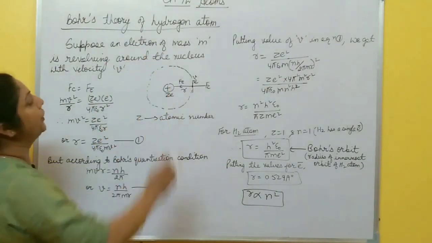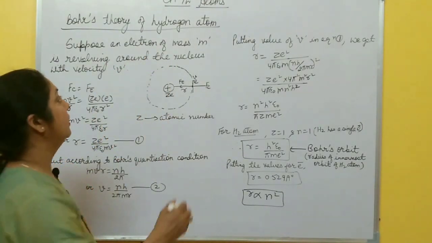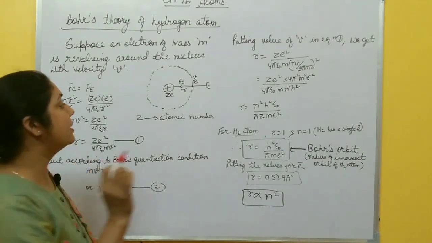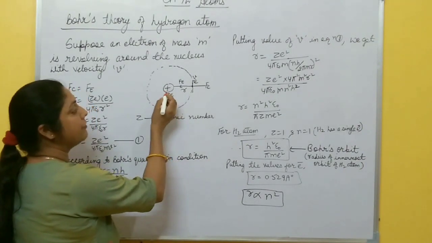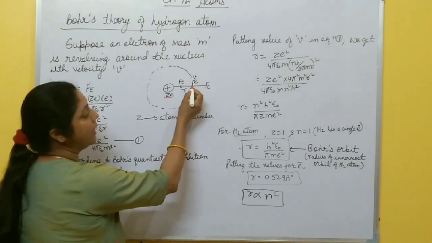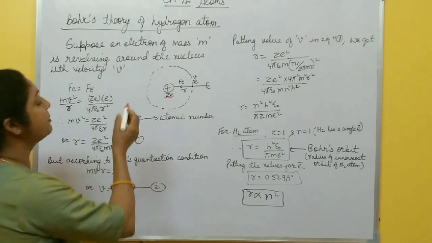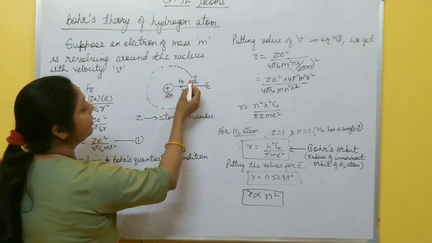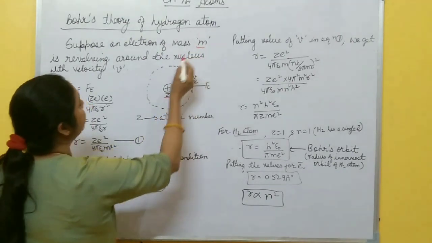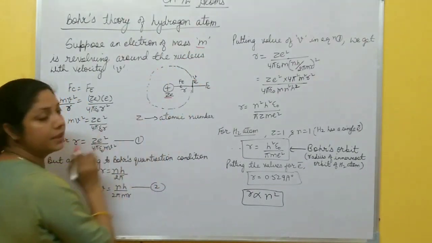Now, Bohr's theory of the hydrogen atom. According to Bohr's theory, a hydrogen atom consists of a nucleus having positive charge Ze and an electron having charge e. Now suppose this electron revolves around this nucleus with some mass m and moving with a velocity v.